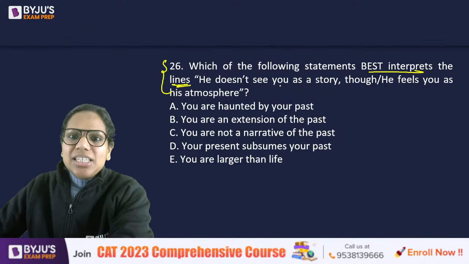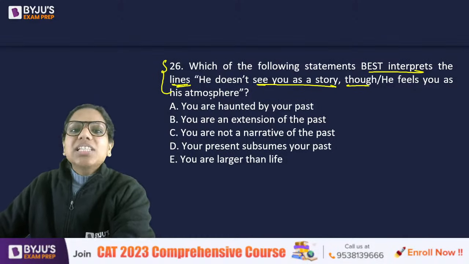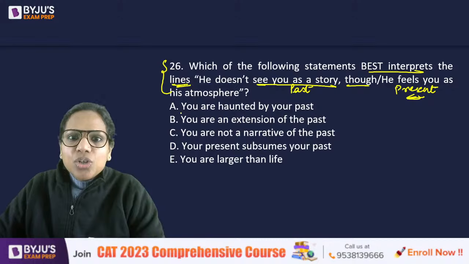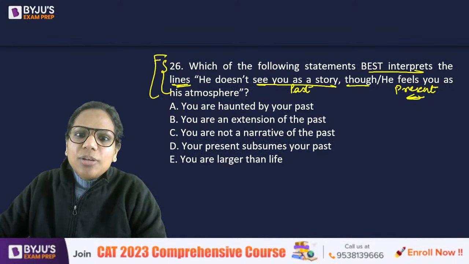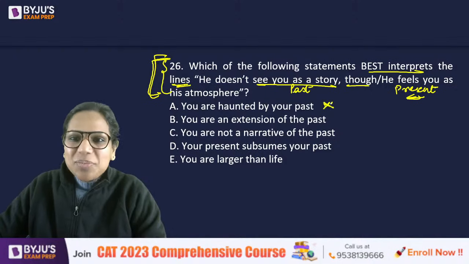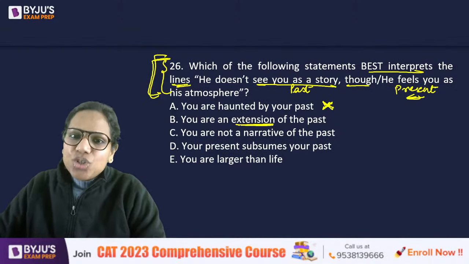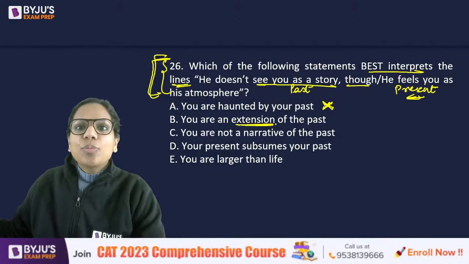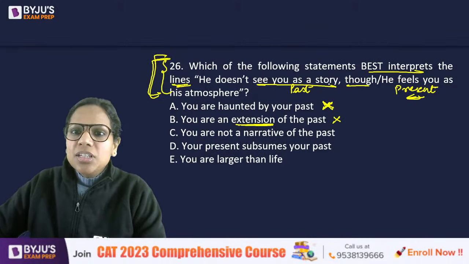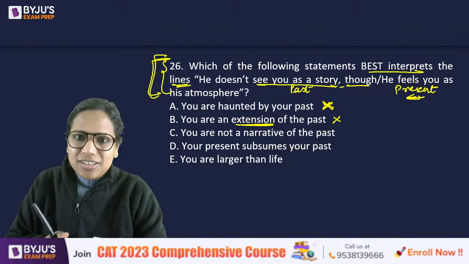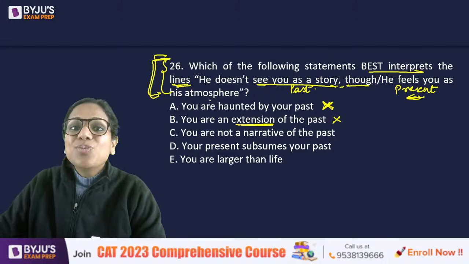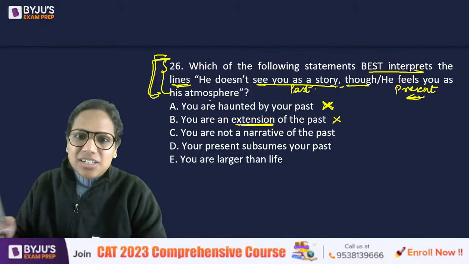Best interprets the lines. He does not see you as a story though. He feels you as his atmosphere. So he does not see you as his past. Rather, you are his or her present. His present, right? You are haunted by your past. It's actually not at all about you, right? You are not haunted by your past. Okay. You are an extension. No, for this person, you are the present. It's not like you are the extension of your past. No. For this person, you are not past, rather you are present. You get it? So you are not past at all. You are not a story. He feels you as his atmosphere. You are everywhere at present.